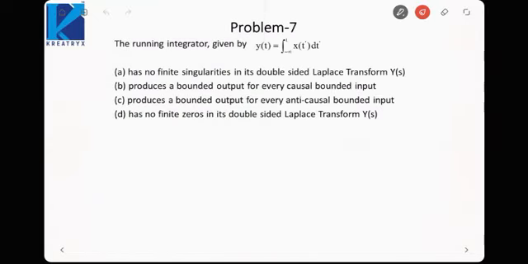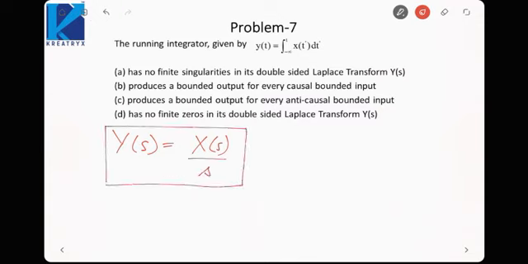Okay, moving on to the next problem. Here y(t) is given as the integral from minus infinity to t of x(t') dt'. Now we know if we take the Laplace transform of this, Y(s) would be equal to X(s) by s, by the property of integration in the time domain.